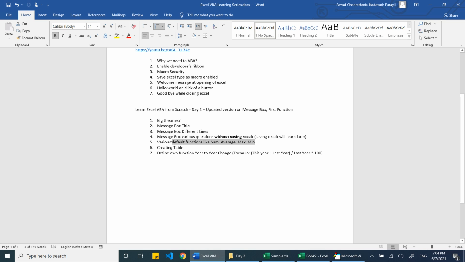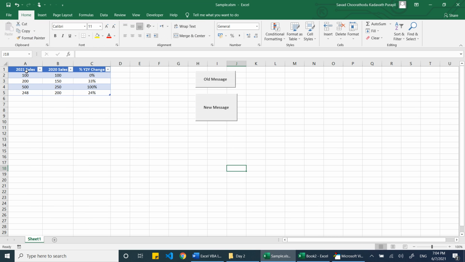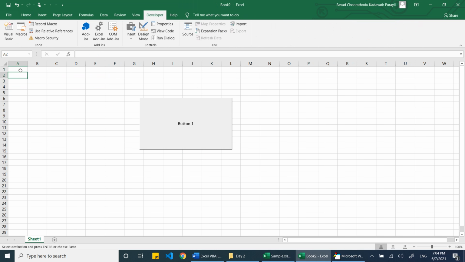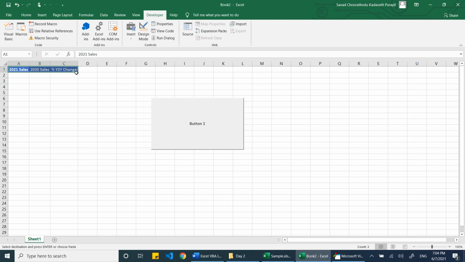Now various default functions in Excel. I'll just copy some of the data from here. So this is sales data.